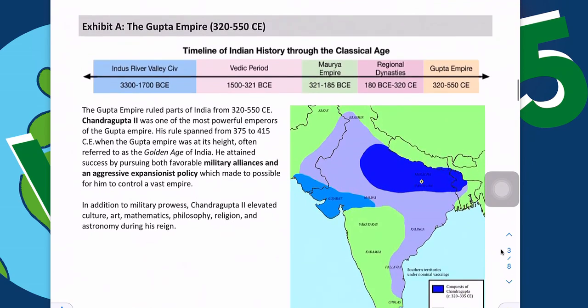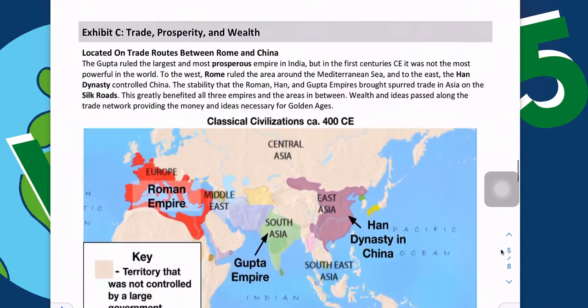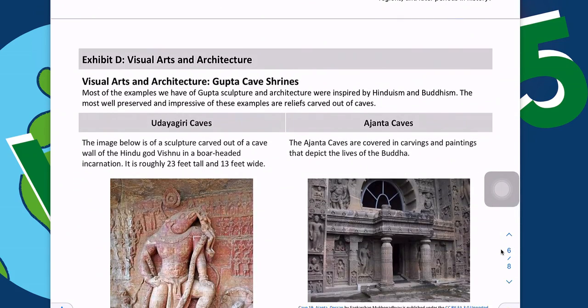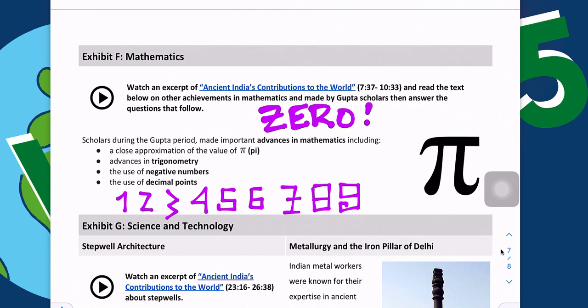As I scroll through this, you'll see Exhibit A and B, and I just want to scroll down to the math piece because there is a bit here that I think is worth mentioning. Here there's a video link that I'll click on.